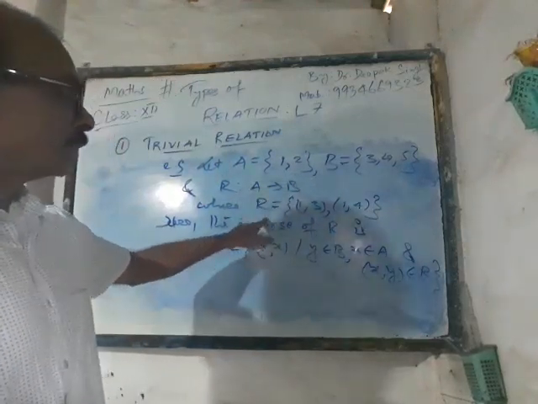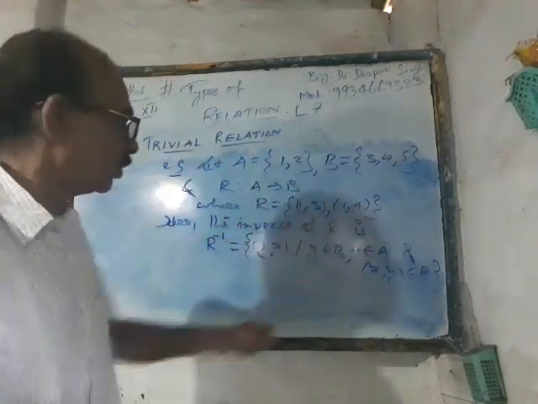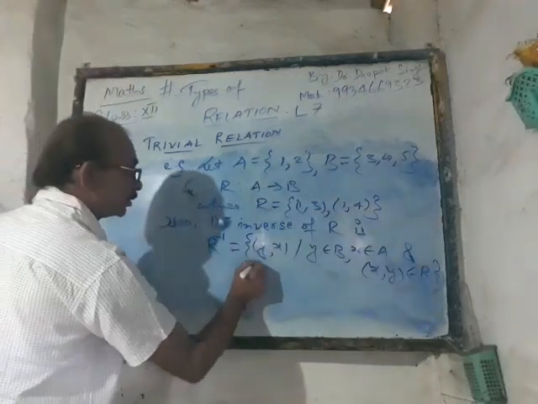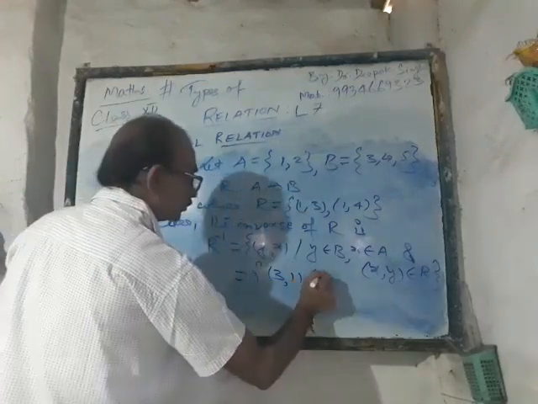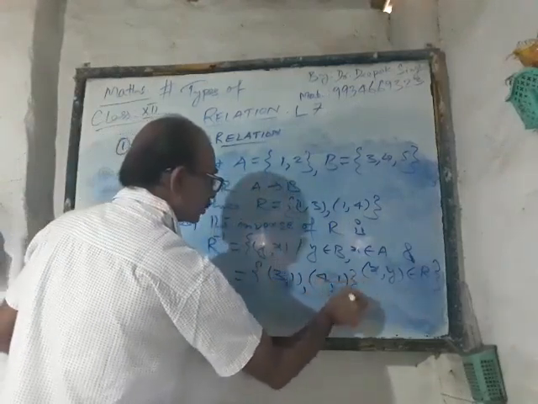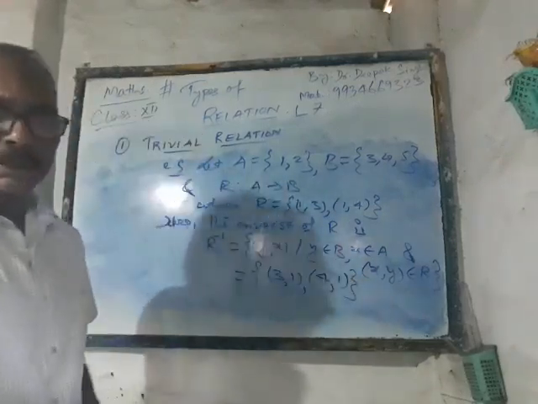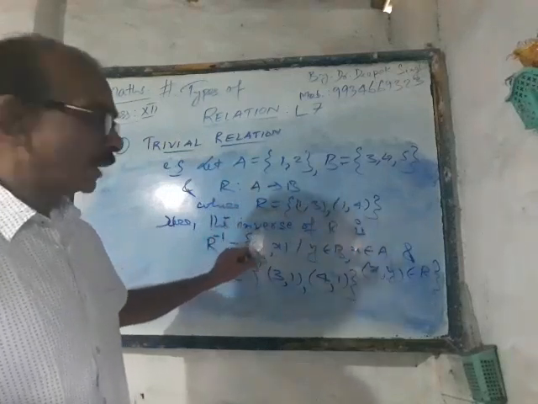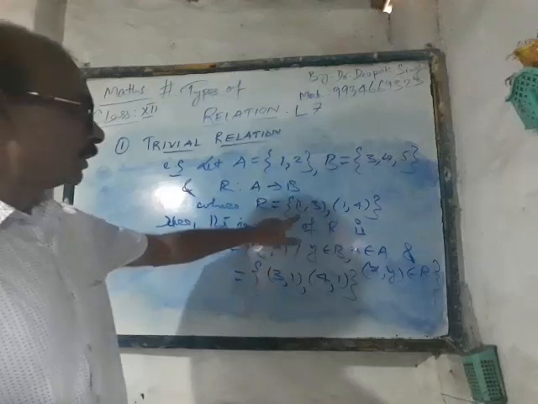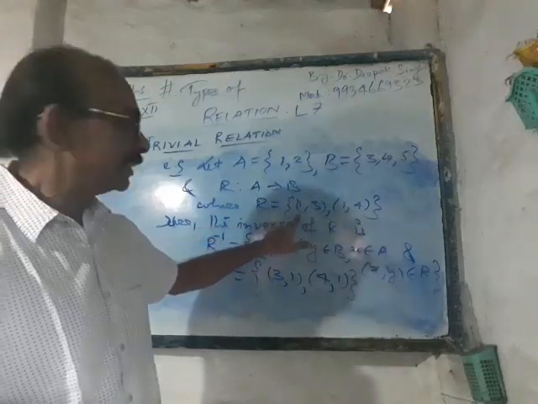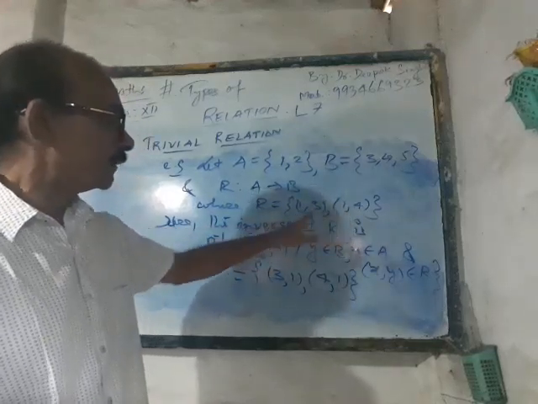So in this very example, we have got R is equal to {(1, 3), (1, 4)}. So R inverse would be what? Just go on taking the reverse: (3, 1) and (4, 1). So this is the inverse of the given relation. Got it? Yes, you got it. Now, just watch carefully. What is the domain of R? The set containing the first components of the elements of R, that is {1}.